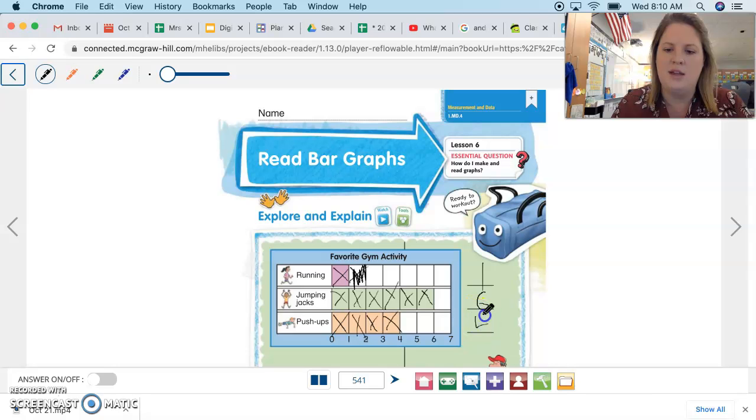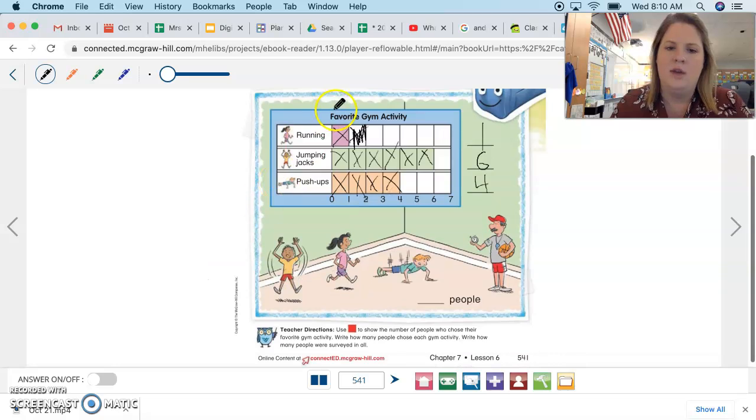So let's go ahead and count how many people were surveyed in all. All right, so we have 1, 2, 3, 4, 5, 6, 7, 8, 9, 10, 11. So 11 people were surveyed in all. So you should have 1, 6, 4, and 11.